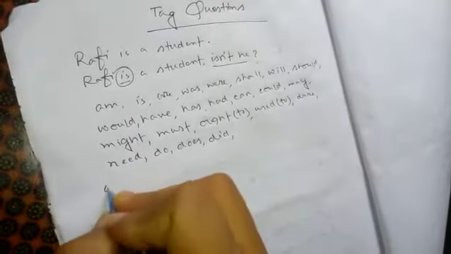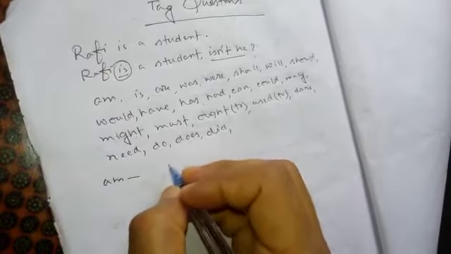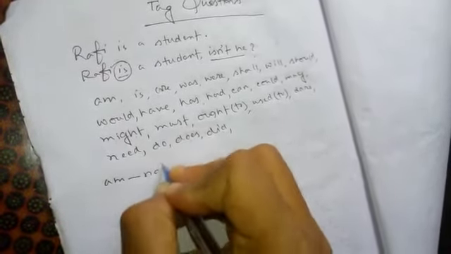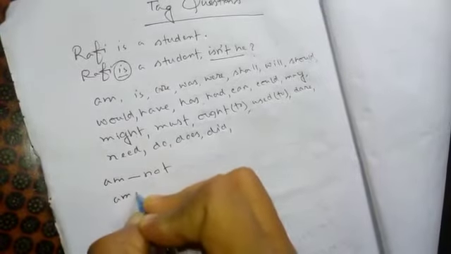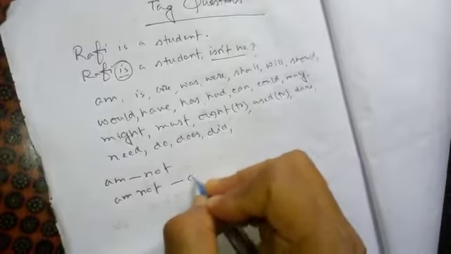In case of am, we can use am not. Its short form will be aren't or ain't.